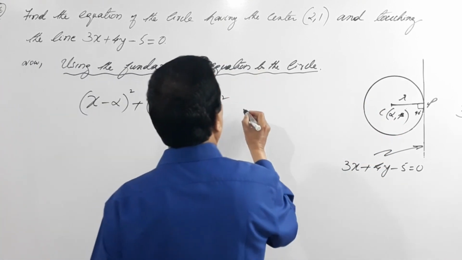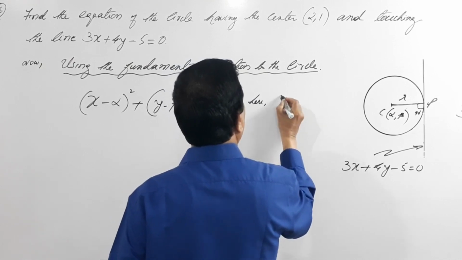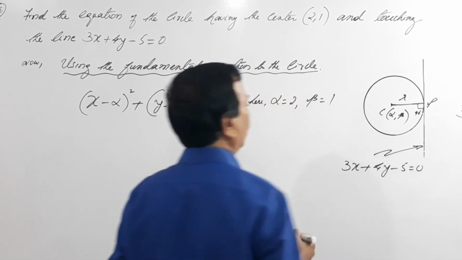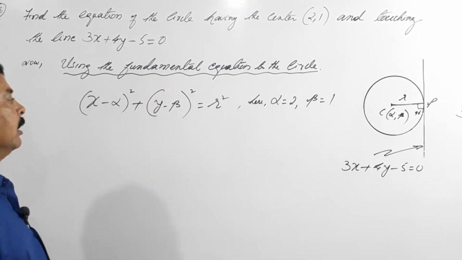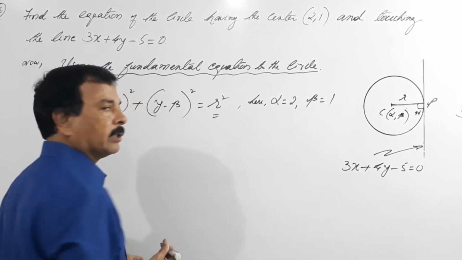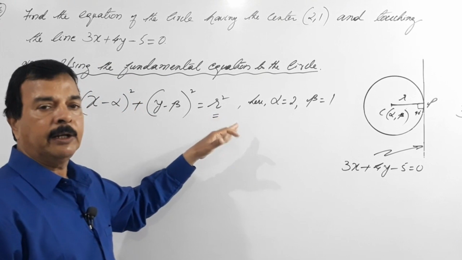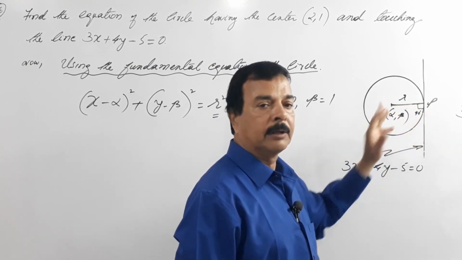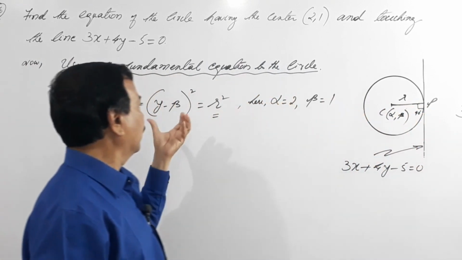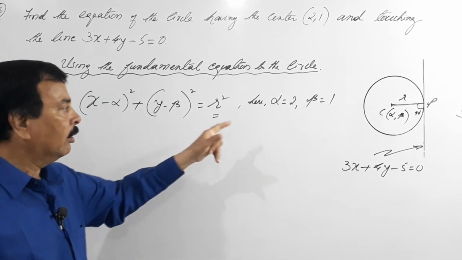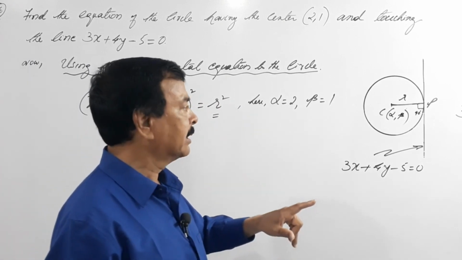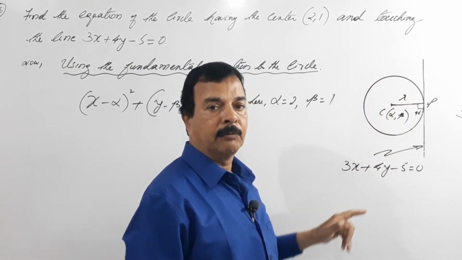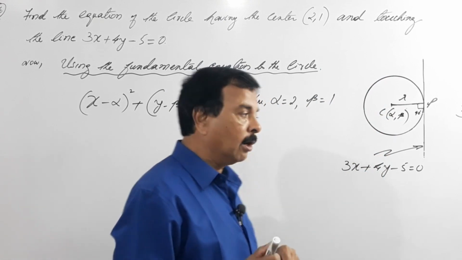Here in the given problem, alpha equals 2 and beta equals 1. So the center point is known, but we don't know what r, the radius, is. Once you find the radius of the circle, you can easily put the radius into this and find the equation. Now since we don't know the radius, but we know the center point and the equation of the line, we can easily find out the radius. How?